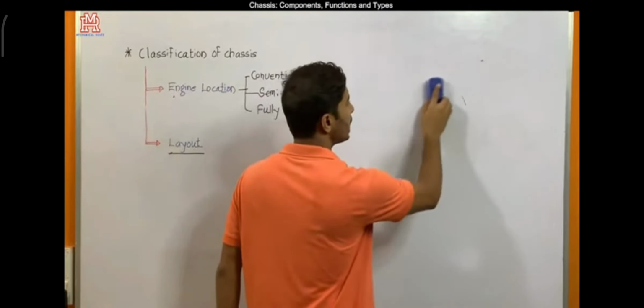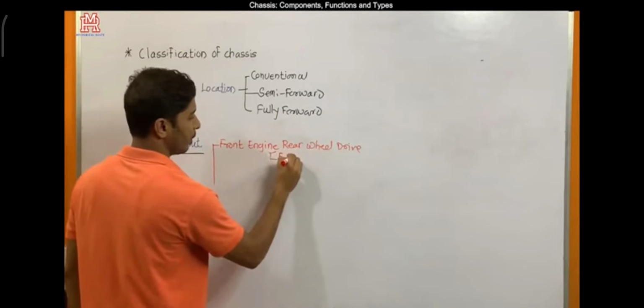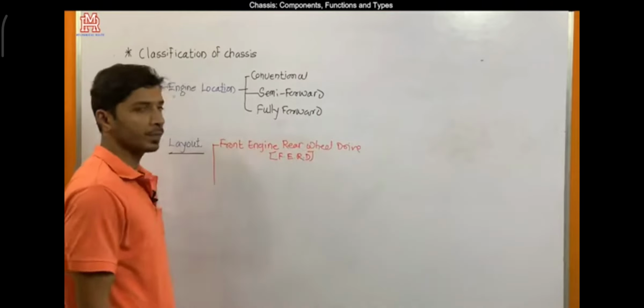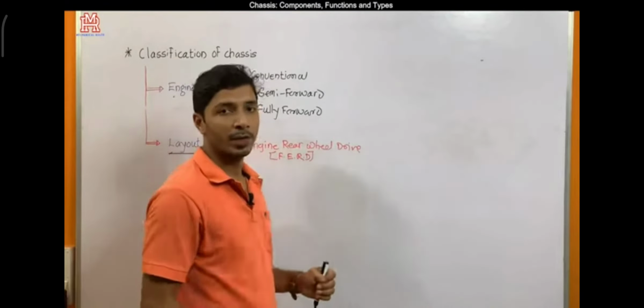The first type is front engine rear wheel drive. This can be called FERD, front engine, rear drive. FERD means in this case the engine is mounted at the front and the drive is given to the rear wheels.